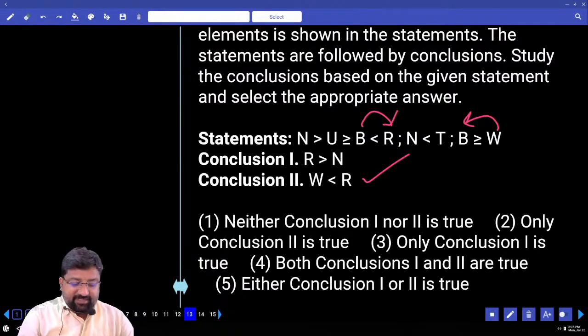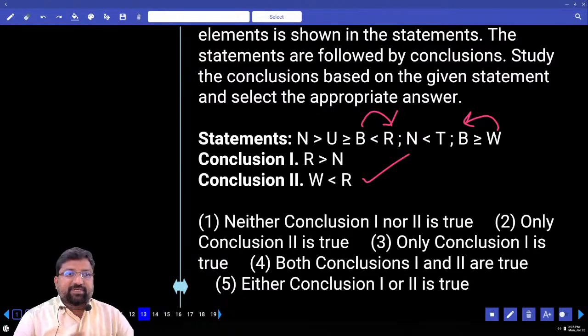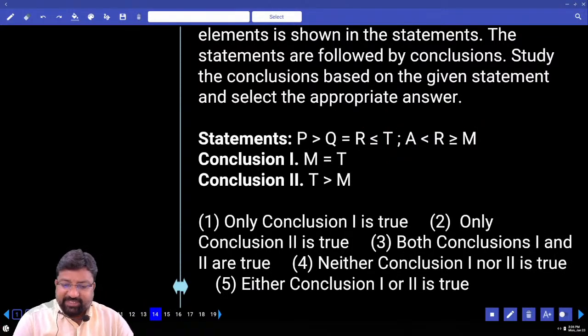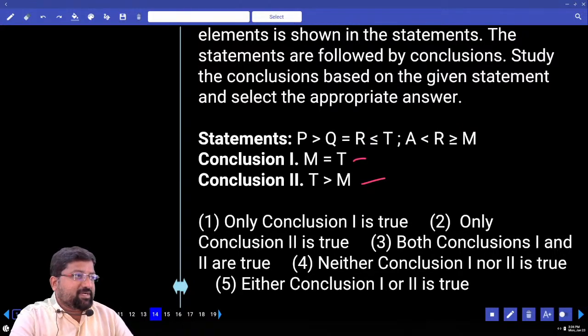For a couple of days it will be difficult, but after that it becomes very, very easy. Any question on coding and inequalities, you have to solve without using pen and paper. 14th question. Let me see what's happening here. Come on, 14th is pretty easy. Same letters repeating, right?